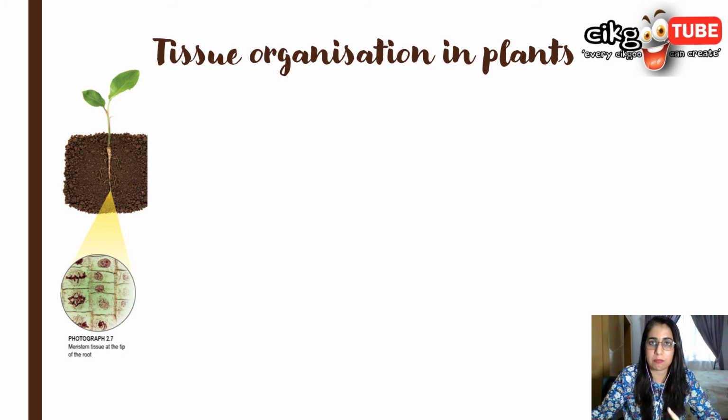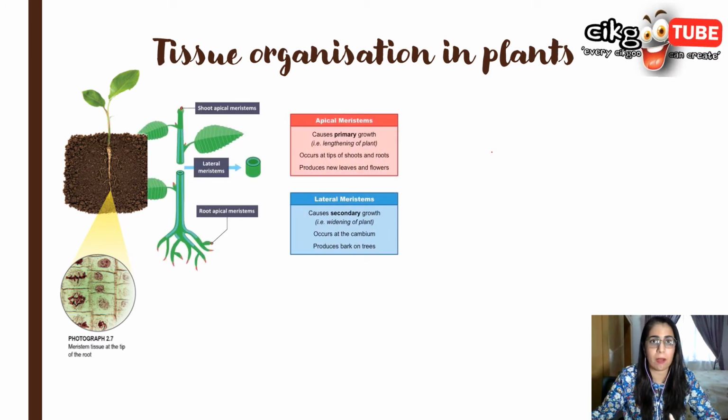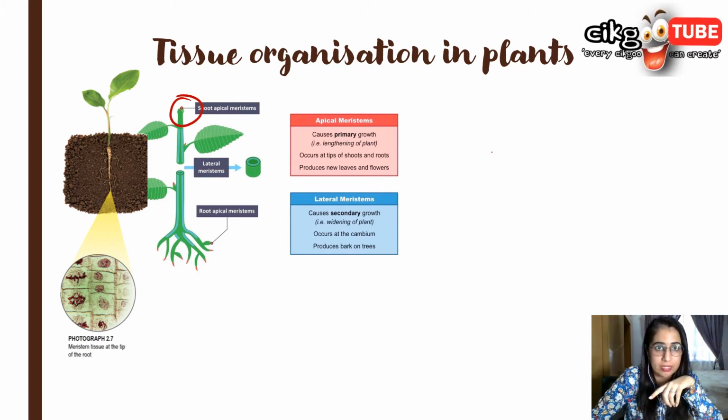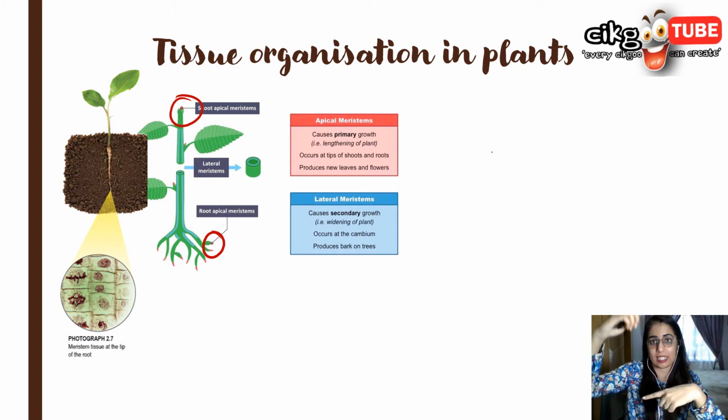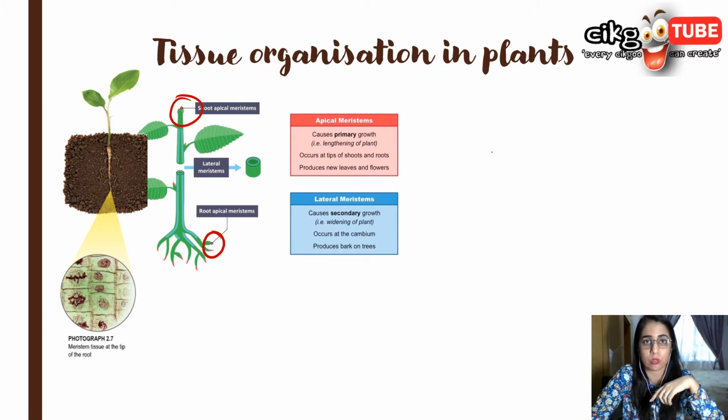Tissue organization in plants. Meristem tissue consists of meristem cells, which are always dividing by mitosis to produce new cells for growth. So there are two types of meristem tissues. The apical meristem is at the shoot and the root tip. You see shoot apical meristem and also the root apical meristem. It divides to increase the length of the root and also the shoot.